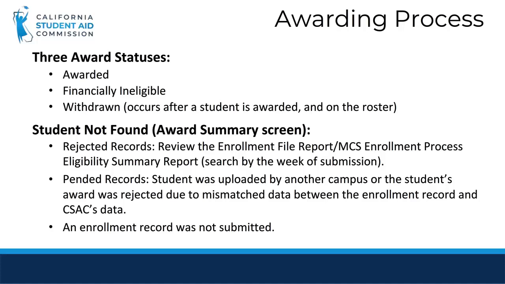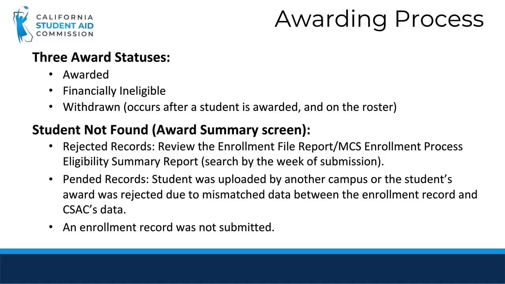After a student has been processed for award consideration, the student will be assigned one of three award statuses: awarded, financially ineligible, and withdrawn. If your student record does not populate on the award summary screen after submitting an enrollment file, it means one of three things. 1. Either the enrollment file was rejected, 2. The student record has been pended, or 3. No enrollment record was submitted.